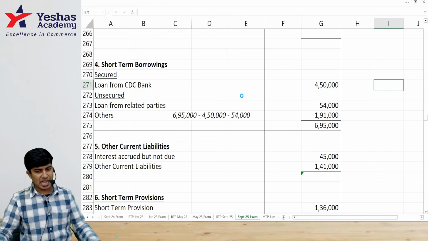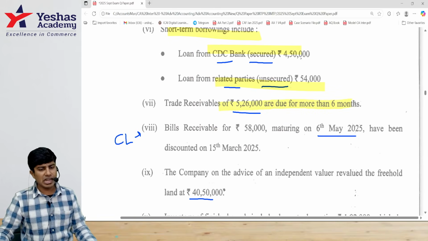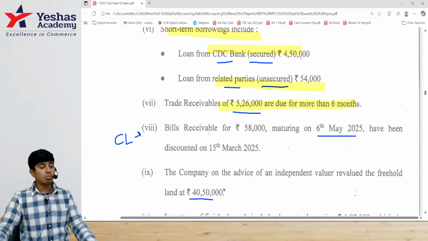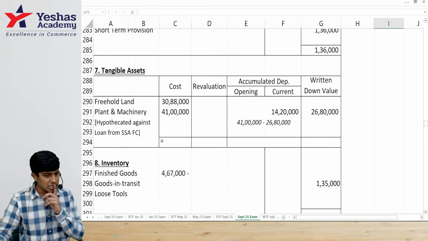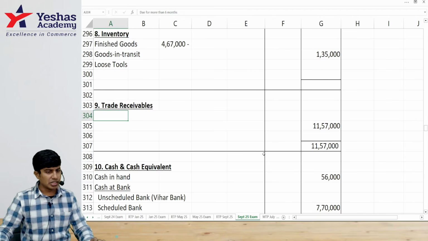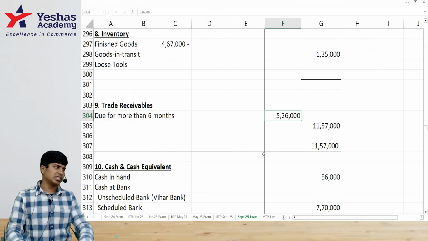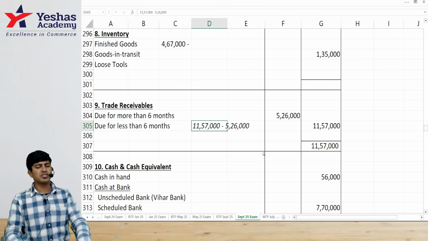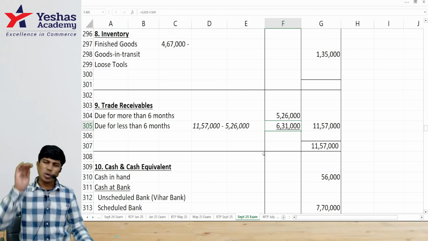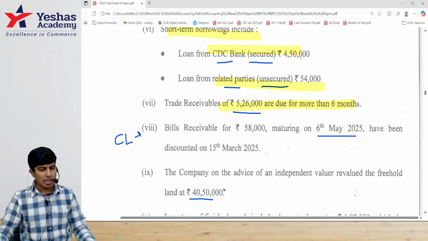Okay. What's after this 6 lakh 95 short term borrowings? Trade receivables 5 lakh 26,000 is due for more than 6 months. What do I do? My trade receivables is here. I will disclose how much is due for more than 6 months, 5 lakh 26. I will assume that the balance is due for less than 6, or you can just write others. How much is it? It is 11 lakh 57 minus 5 lakh 26. Totals are same. Just have to show the split within that column.